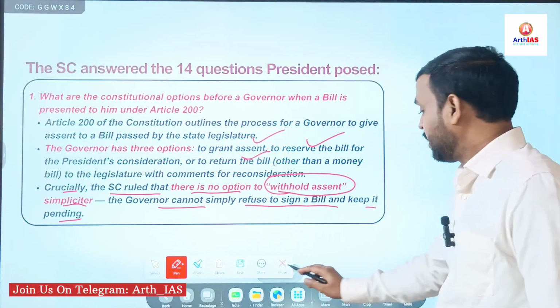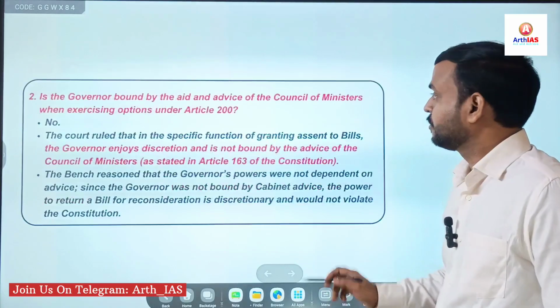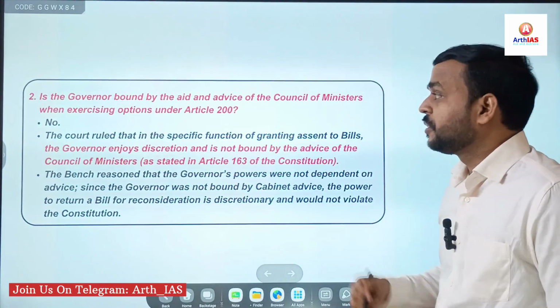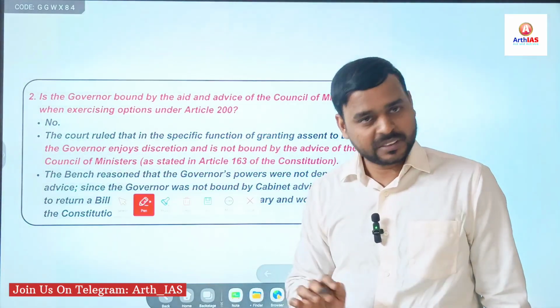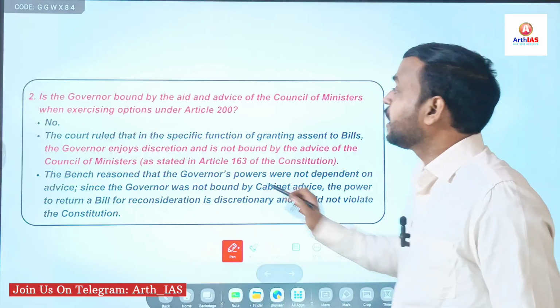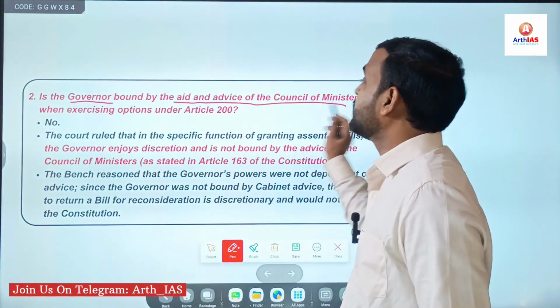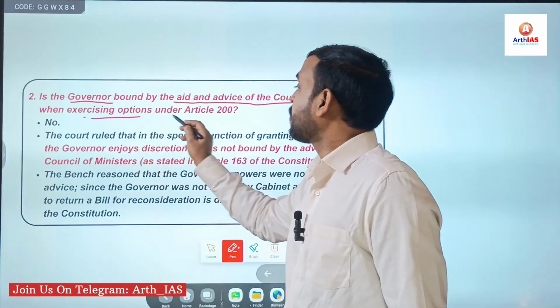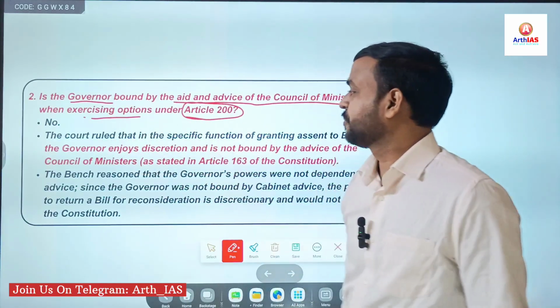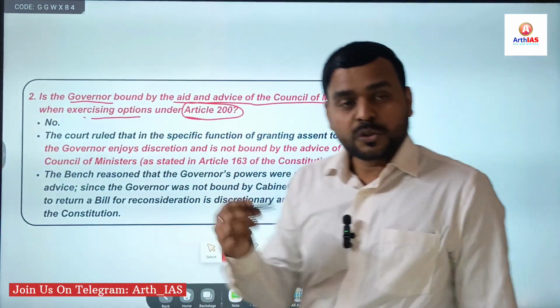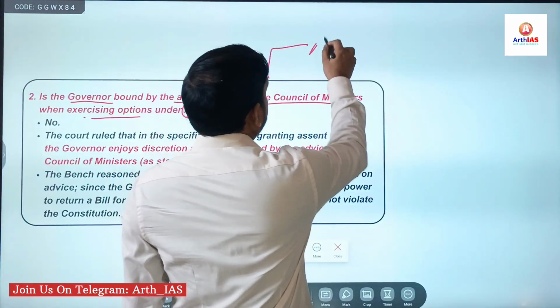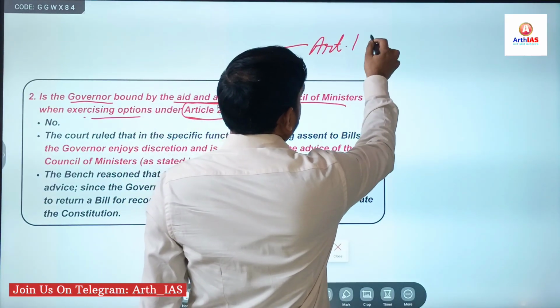Now, next question. The second question was asked by the President. Is the governor bound by the aid and advice of the Council of Ministers when exercising the option under Article 200? So, you must know Article 163.